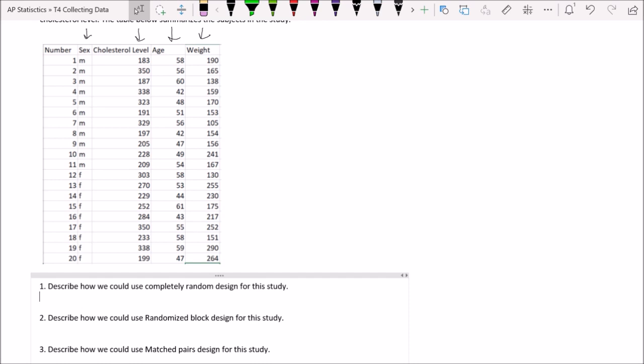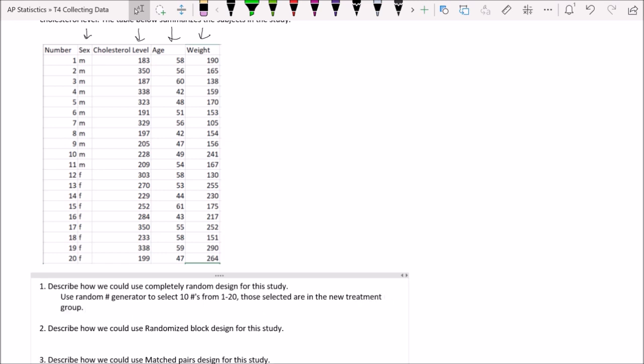Completely random design is kind of mindless. We would just select 10 numbers at random, and so let me say, use a random number generator to select 10 numbers from 1 to 20. Those selected are in the new treatment group, and the rest would obviously be in the other group. It's super simple, it's super easy. As we saw earlier, though, it has the potential for some sort of demographic problems.